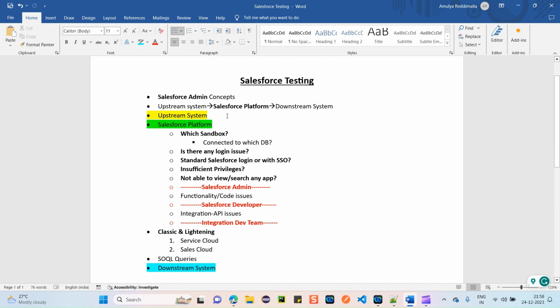If you're attending any Salesforce QA interviews also, you can understand that everyone is going to ask you about the Salesforce administrator concepts only. No one will directly jump and ask you what is testing, how you did the testing in your project and all. First, more than 70% of the questions you're going to face are going to be on Salesforce administrator. Everyone is going to test your knowledge on Salesforce administrator only. So this is very important.